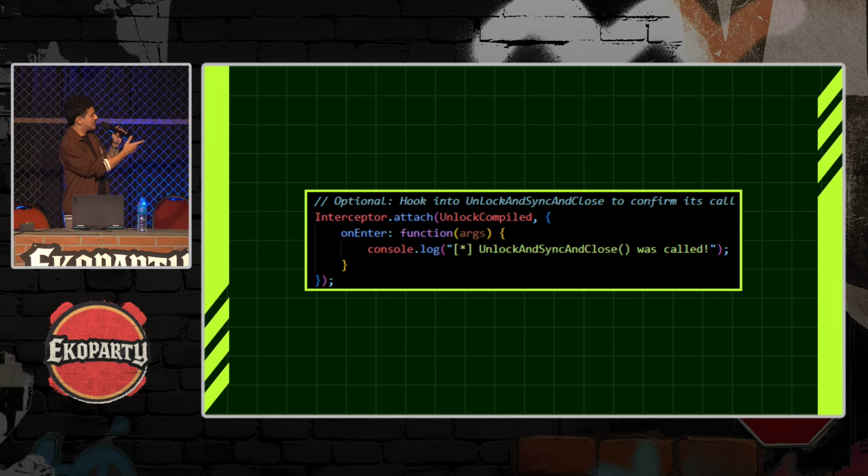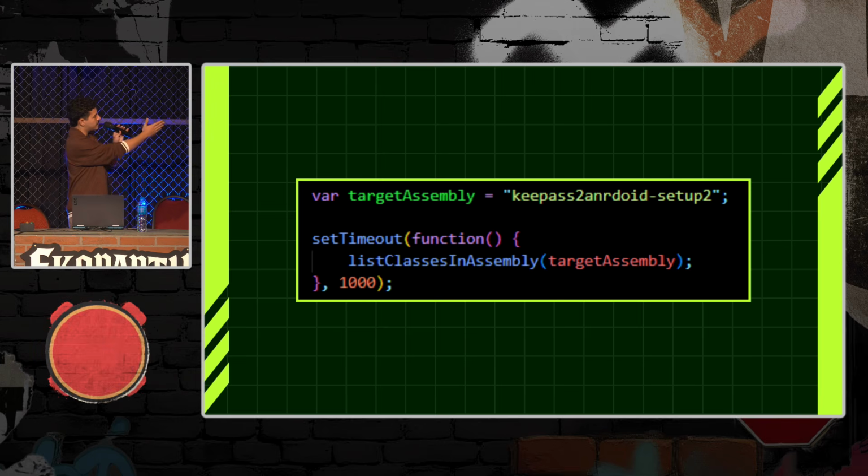So here I'm just printing every time that UnlockAndSyncAndClose is being called to know if it's working. So anytime that OnUnlock is called, UnlockAndSyncAndClose should be called right away, and the application shouldn't compare any password at all. Here is just the target assembly, which is the assembly that contains the logic for OnUnlock. Well, so let's go for it and see if this works.